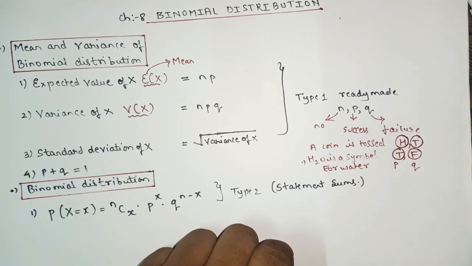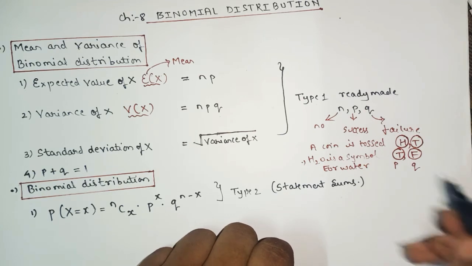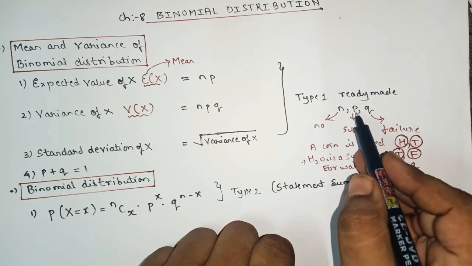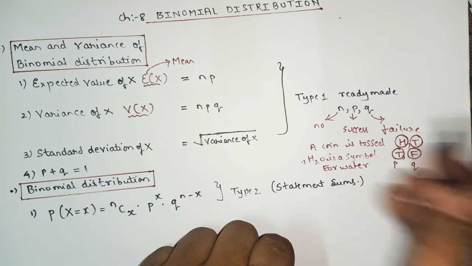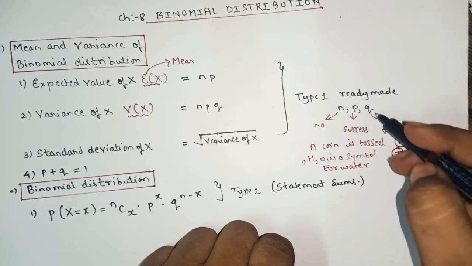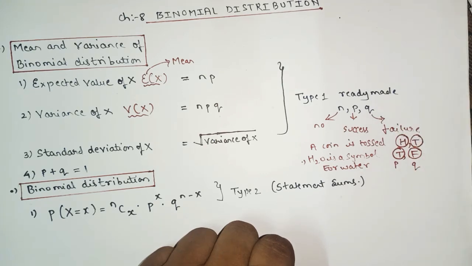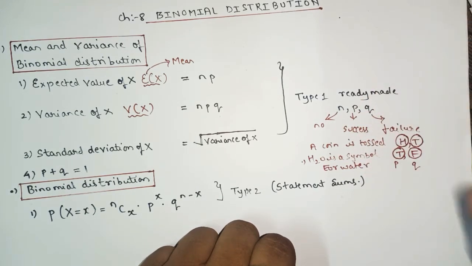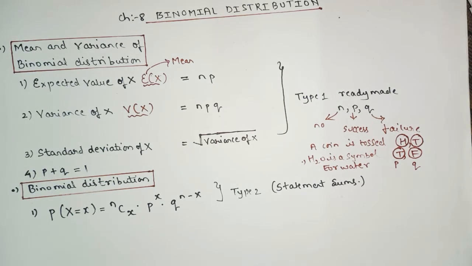Failure. Got the point? So actually P and Q are both the probability only. But which probability? This is successful and this is failure. In simple language, if this is head, this will be tail. If this is true, this will be false. Got the point? Understood? Okay, but the meaning of both P and Q is probability only. So this P is successful probability, and this Q is unsuccessful, that means we can say failure probability. Got the point? Okay.